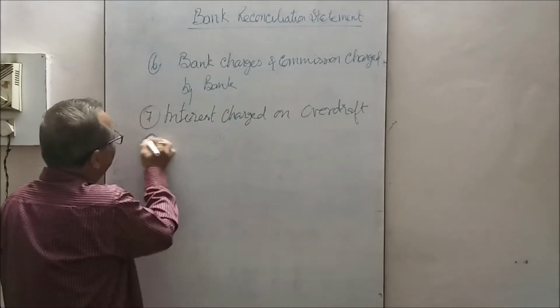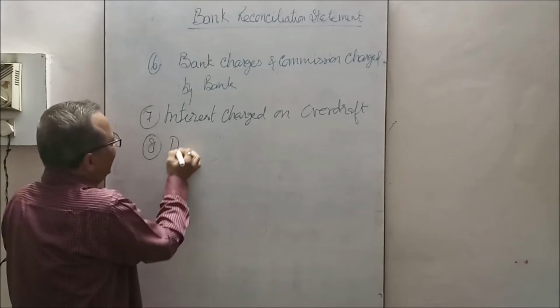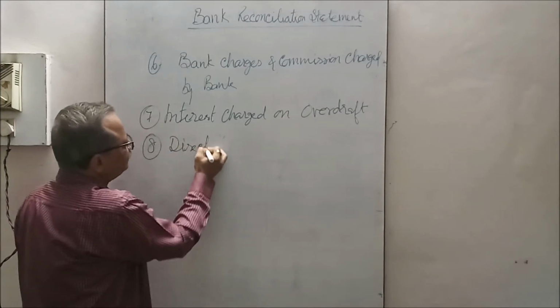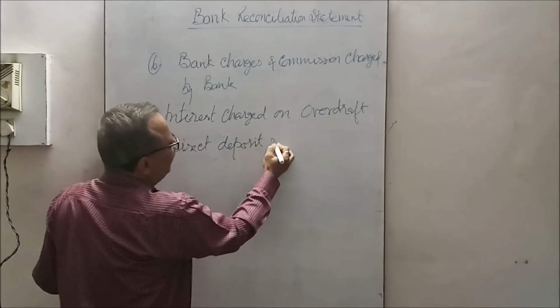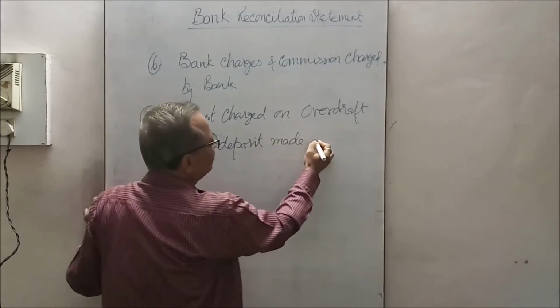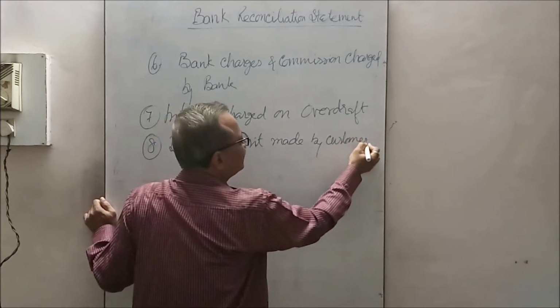Now one more item which creates the difference is direct deposit made by customer.